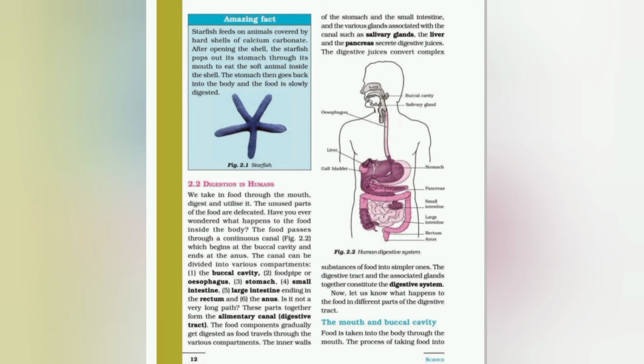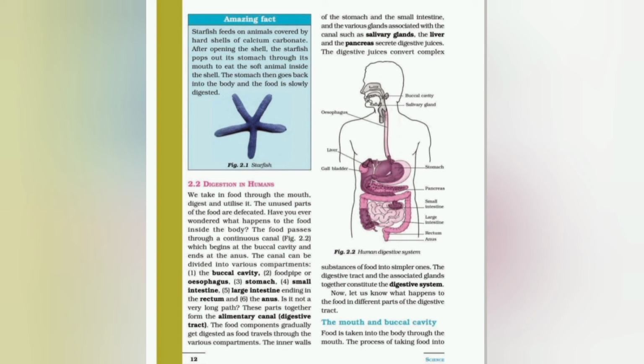So we can say that the digestive system in humans consists of the digestive tract or alimentary canal and some associated glands. These are the salivary glands, liver, and pancreas that secrete digestive juices, and the digestive juices convert the complex substances of food into simpler ones. So the digestive tract and associated glands together constitute the digestive system. Now let us know what happens to the food in different parts of the digestive tract.